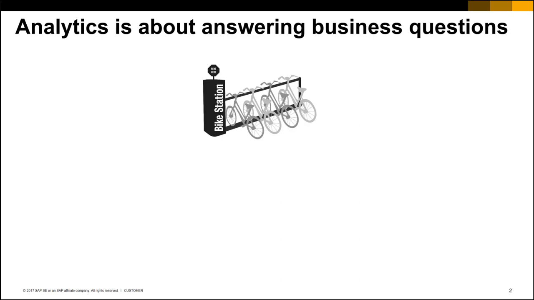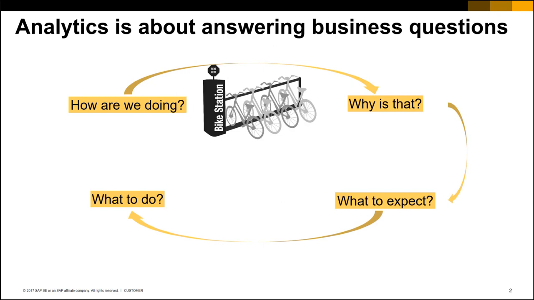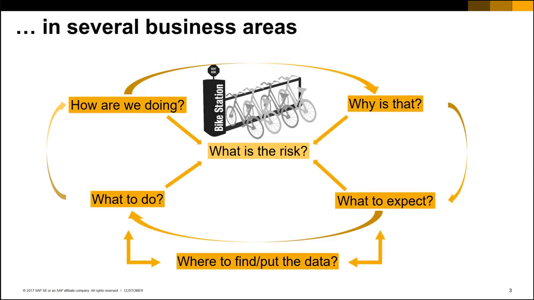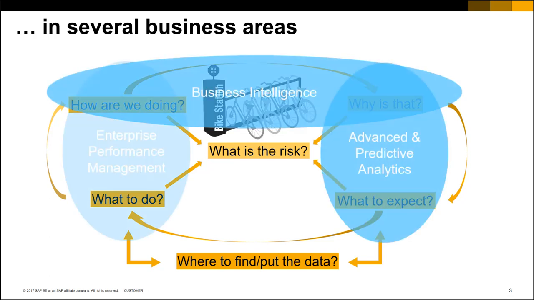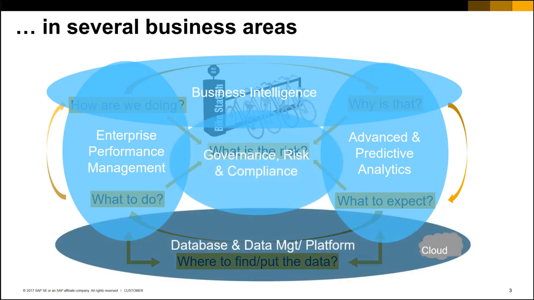Companies today are confronted with important business questions, like how are we doing? Why is that? What to expect? What to do? What is the risk we are facing? And where will we retrieve and store the data? SAP Analytics Cloud can help in all of these areas: business intelligence, advanced and predictive analytics, enterprise performance management, risk management, and data management. Today, we will be talking about business intelligence and then more specifically, how to wrangle and cleanse your data with SAP Analytics Cloud.